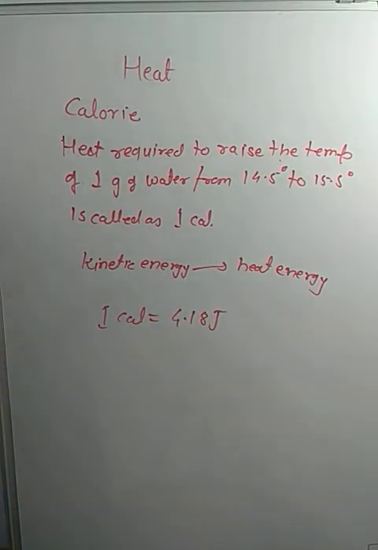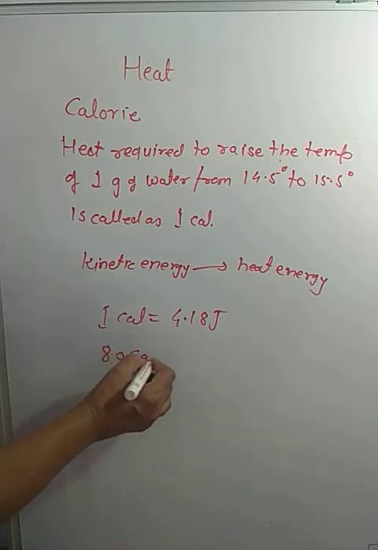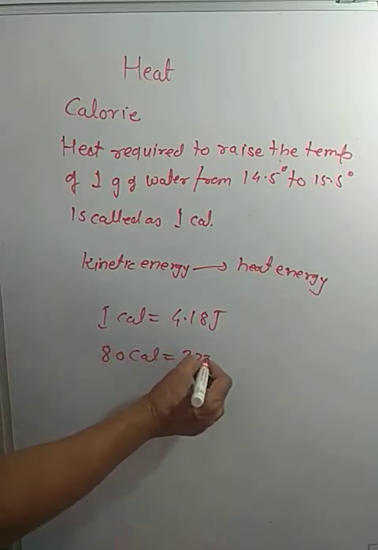In the first video, I said you find out the measure of calorie from the textbook. That is, there was a table of latent heat, and there 80 calories is equal to 333 joules.